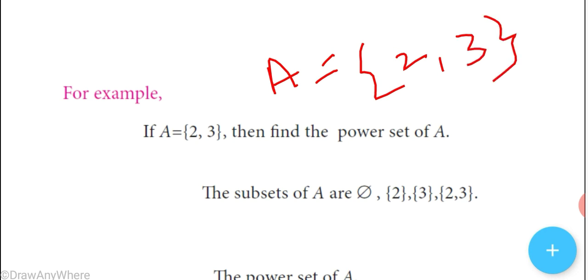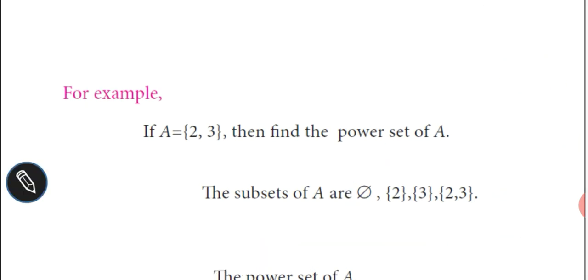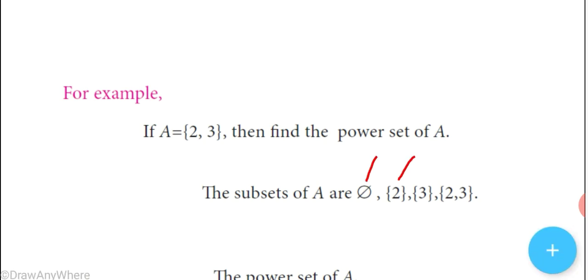The subsets of the given set are: for all sets, the empty set, or void set, or null set, is a subset. So phi is one of the subsets, {2} is one of the subsets, {3} is one of the subsets, and {2, 3} is a subset. So totally we have 4 subsets for set A equal to {2, 3}.